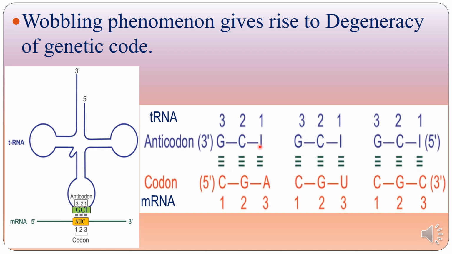So there is wobbling at the third base pair, which means that the pairing is not as per Watson and Crick's rules. This brings about degeneracy in the genetic code, and this also is highly useful because the degeneracy of the code prevents mutations, and if there was no degeneracy, that would severely hamper the speed of protein synthesis.